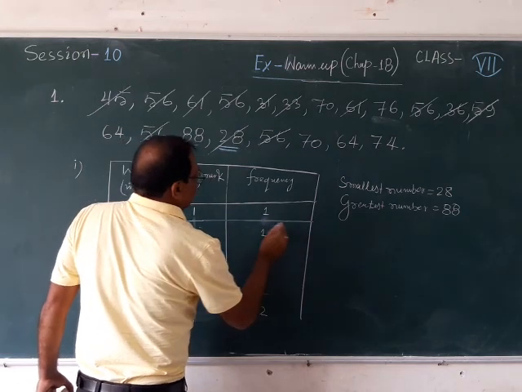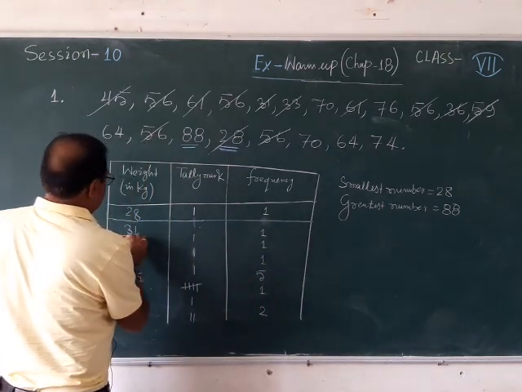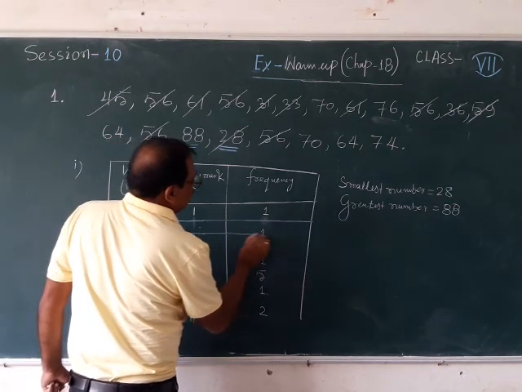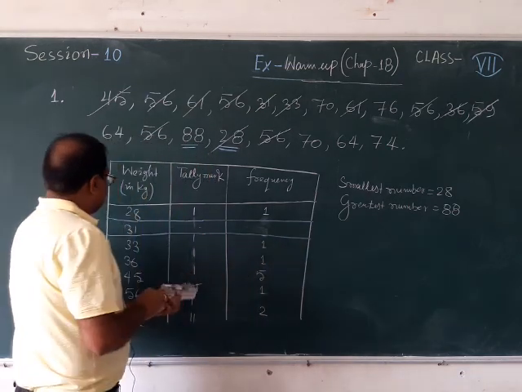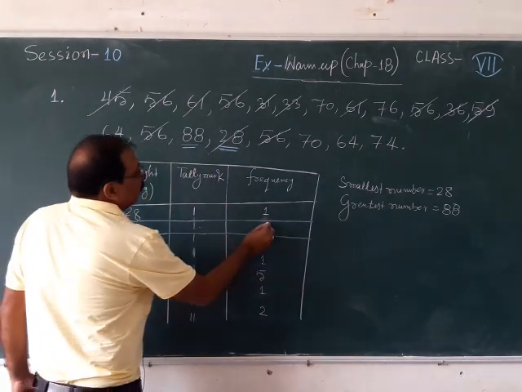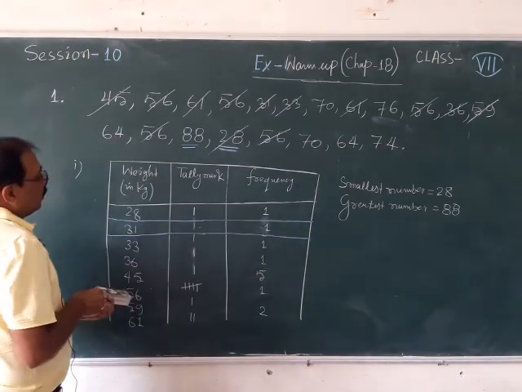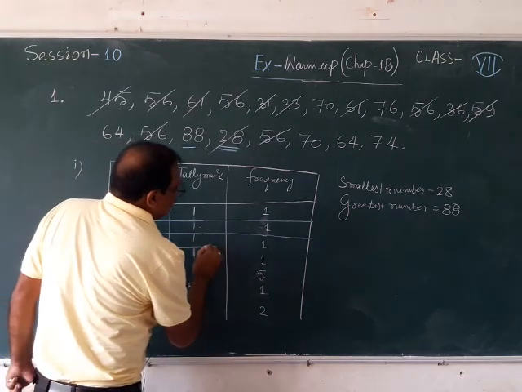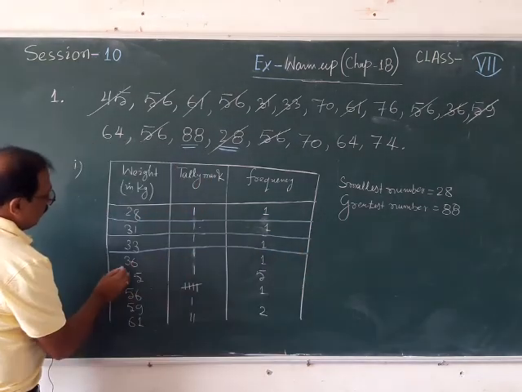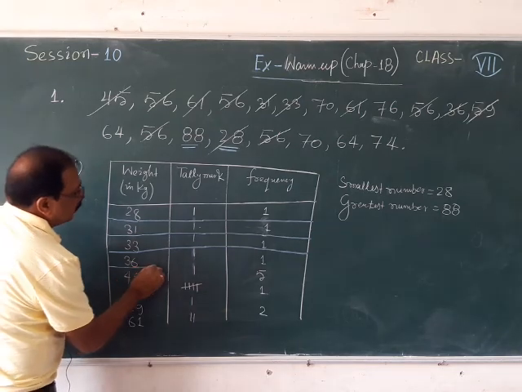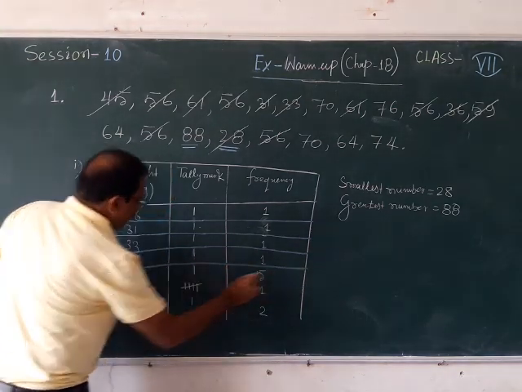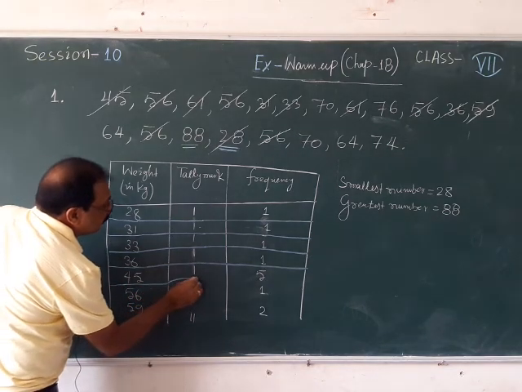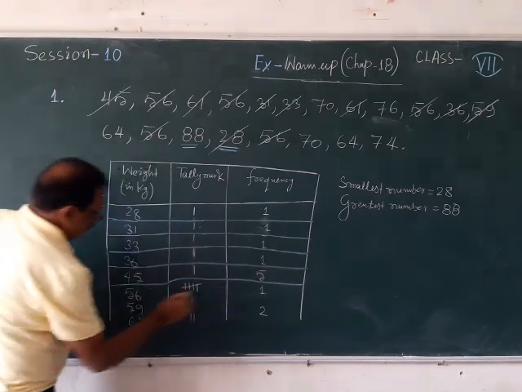Wait here. Okay, then 31, you are having only one 31. So write it, arrange it so that you can write 31. How many 31 are you having? Only one. Then 33, you are having only one 33. So draw the table. Use your scale and pencil to draw these lines. 36 also. Then you can count it easily, observe it easily, how many numbers are coming.